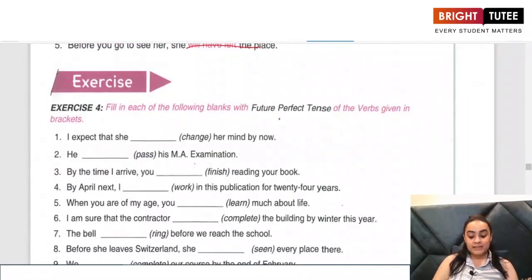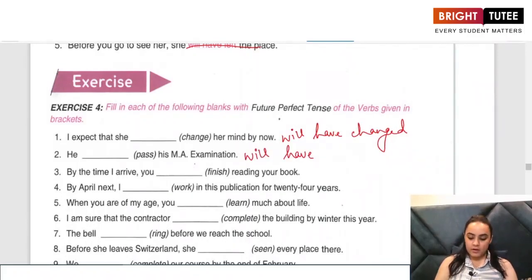I expect that she will have changed her mind by now. He will have passed the MA examination by now or by then.